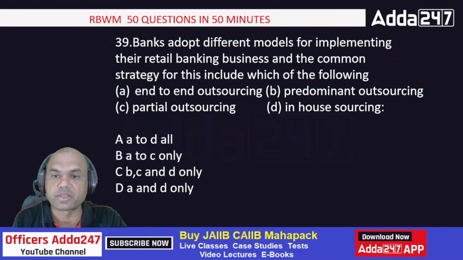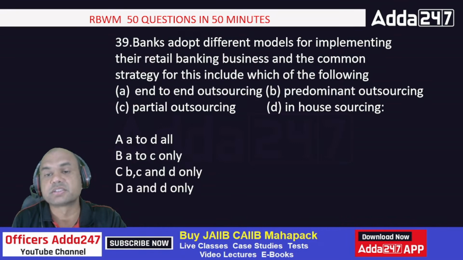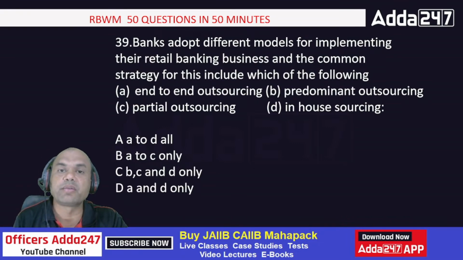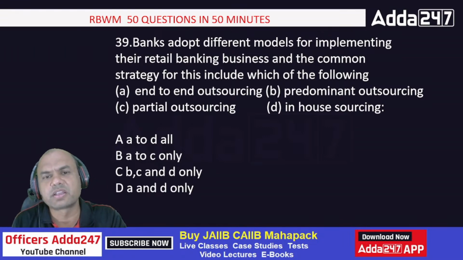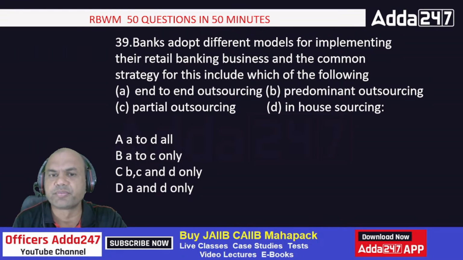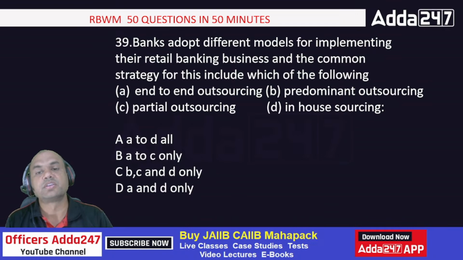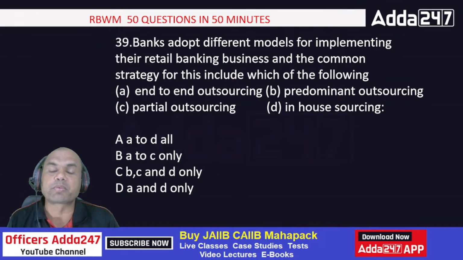Banks adopt different models for implementing the retail banking business, and a common strategy for this includes which of the following? The models which we apply are horizontally organized, vertically organized, PH, PV. But what is the criteria for that? The strategy includes end-to-end outsourcing, predominant outsourcing, partial outsourcing, in-house sourcing. So based on what do I approach this model?